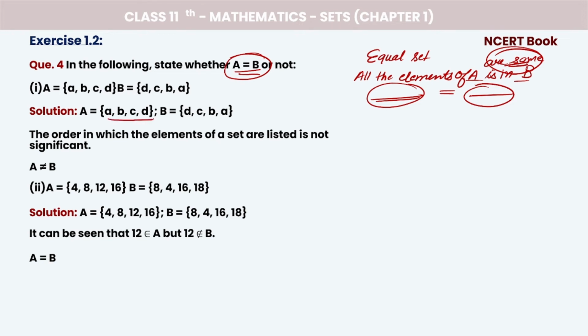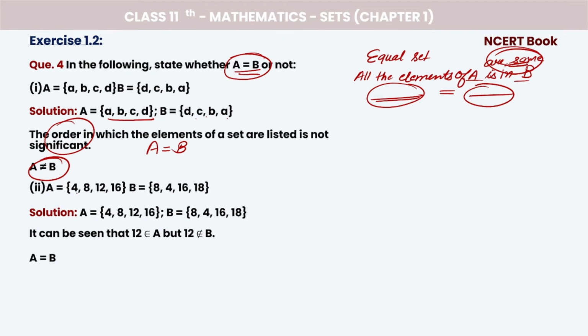For example, A B C D. लेकिन मैम यहाँ तो D C B A है, right? So order does not matter to us. The order in which elements of a set are listed is not significant. So here we have A, B, C and D. These two are equal. We say that A is equal to B. It's wrong here, A is not equal to B. We will write here A is equal to B. Right?